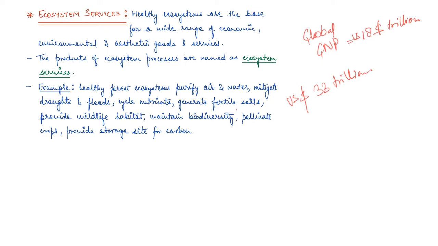So basically, they estimated the different components of ecosystem, different ecosystem services, and gave each a percentage contribution in that estimated price tag.